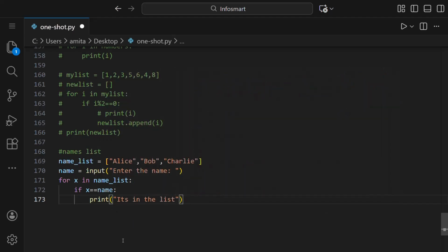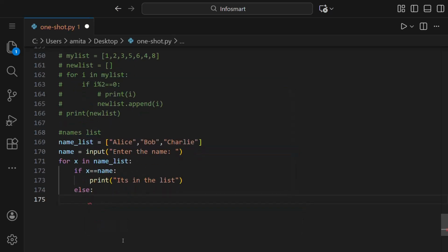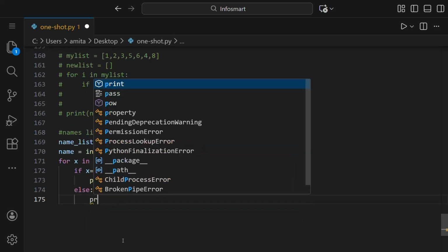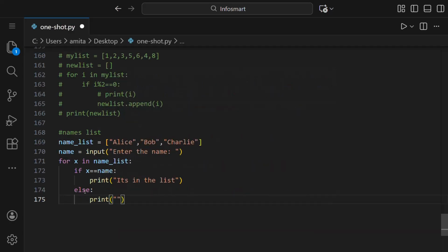But if it's not there, then it's better to always write the else condition, otherwise nothing will be printed. So else, it will come to else when this condition is not true, that is, this condition will be false if the name is not there, so it's not in the list.